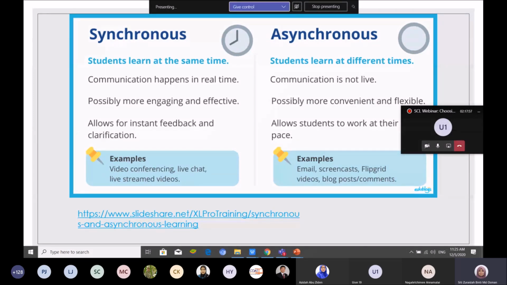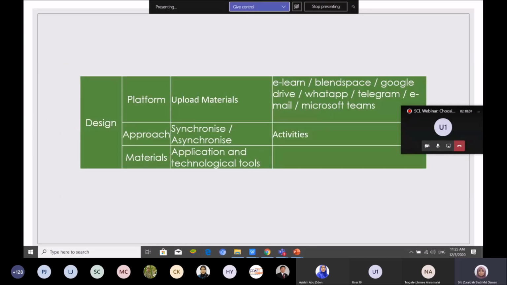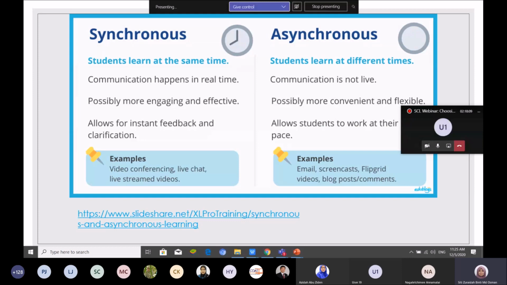So you can do asynchronous. Just look back to your analysis: you analyze your students, their devices and their level of internet connection. Then only can you plan either synchronous or asynchronous. It is possibly more convenient, flexible, and allows students to work at their own pace, for example email, Screencast, Flipgrid. So you post a video lecture and then ask them to complete a task.